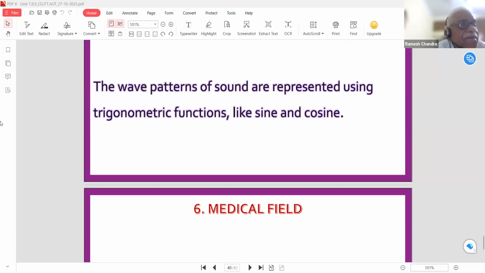But in the trigonometrical functions, it is not a ratio. Someone was asking about the ratio being negative. That is, sine theta, cos theta is not a ratio. That is the value of the function. The value of the function may be positive or negative, and its range is fixed.